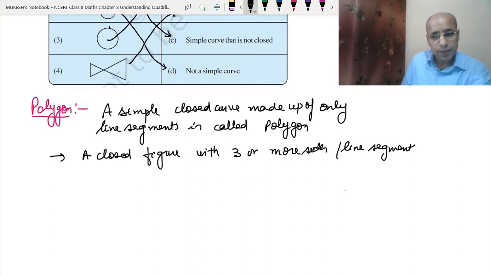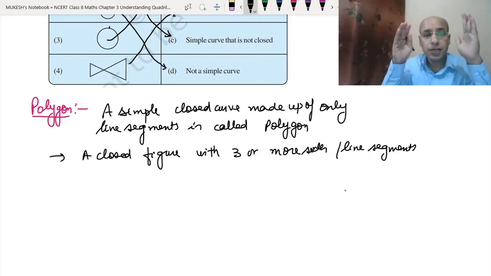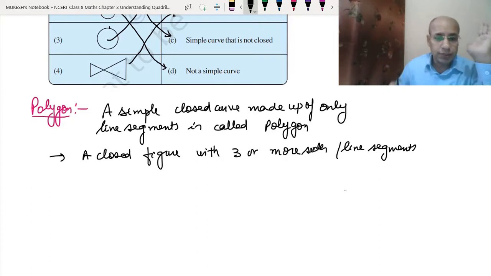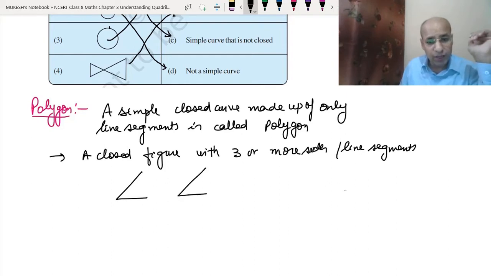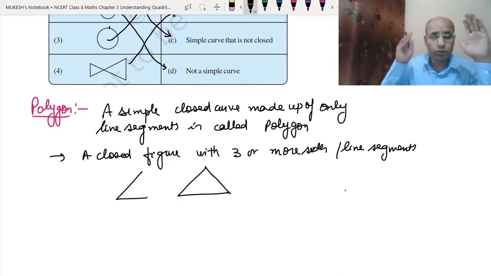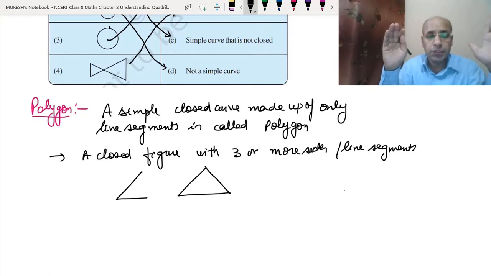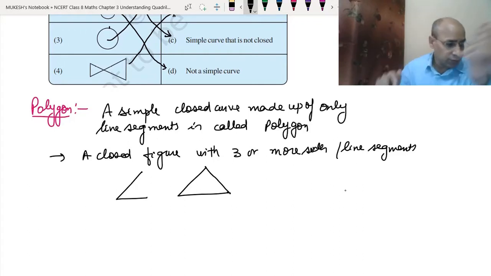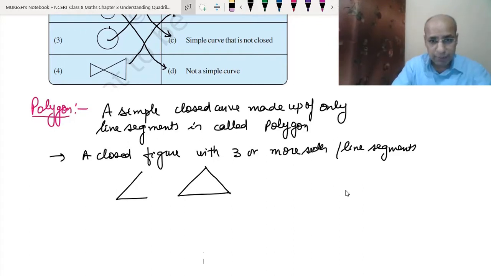Just remember, we cannot have a closed figure with just 2 lines. Suppose if these 2 lines are given, it cannot be a closed figure. It will be a closed figure only if we draw the third line also. Then only it becomes a closed figure. So we can say the polygon is a closed figure with 3 or more sides or line segments. Okay, so we will take some examples.